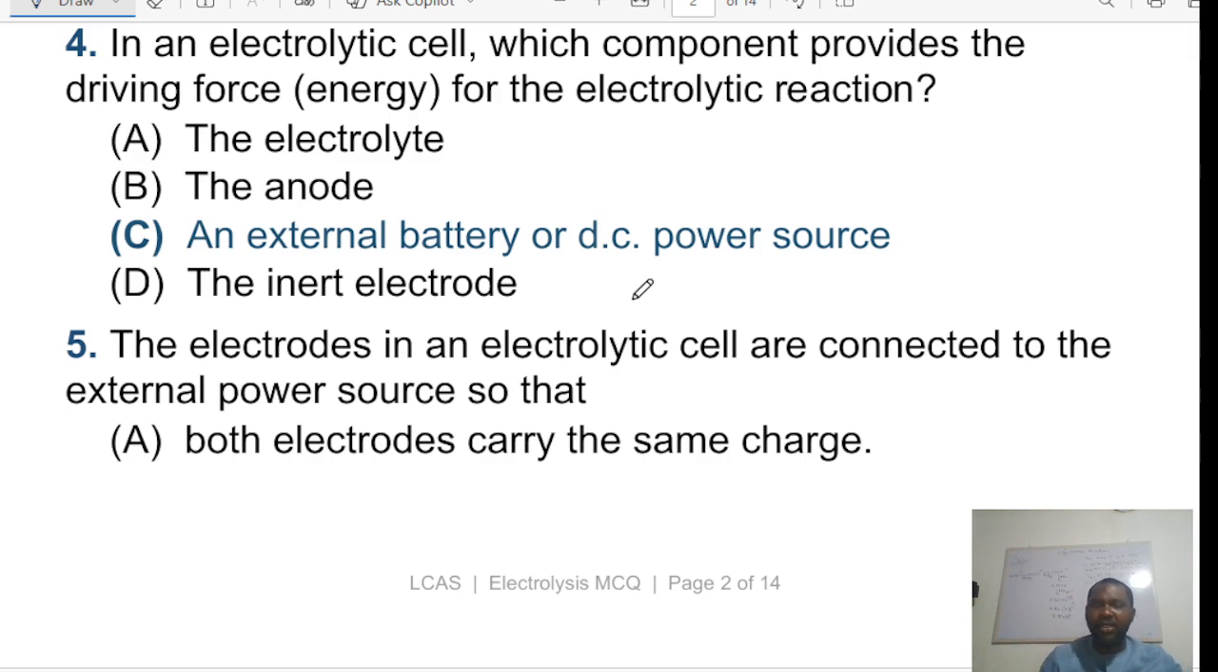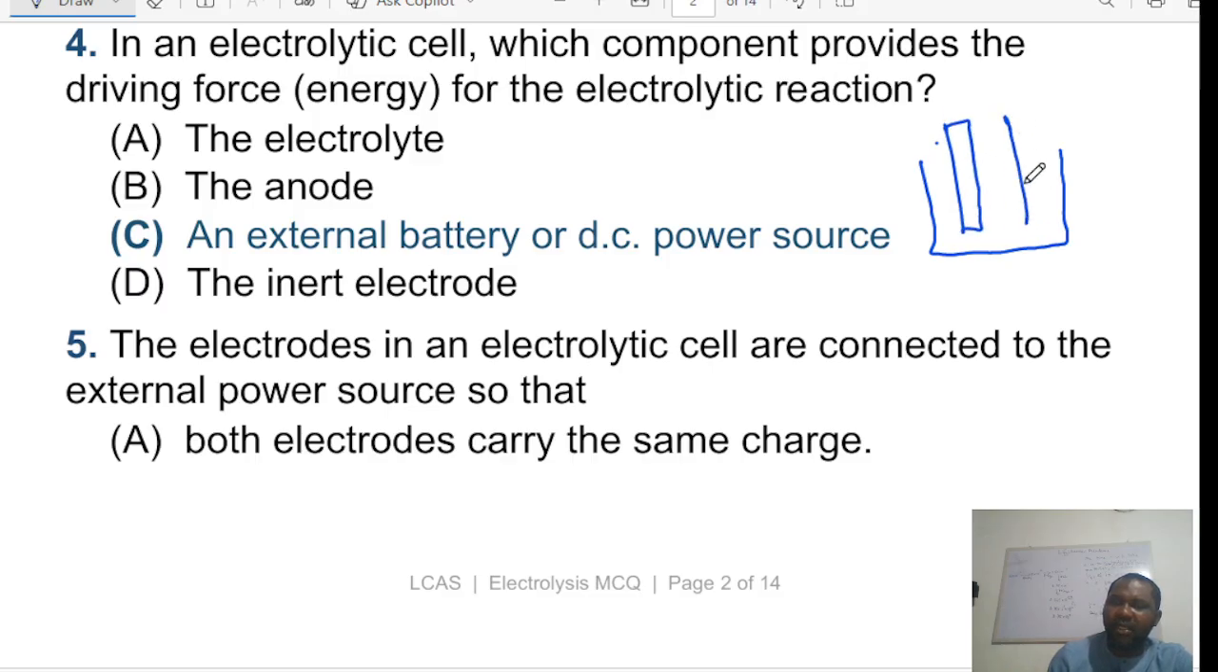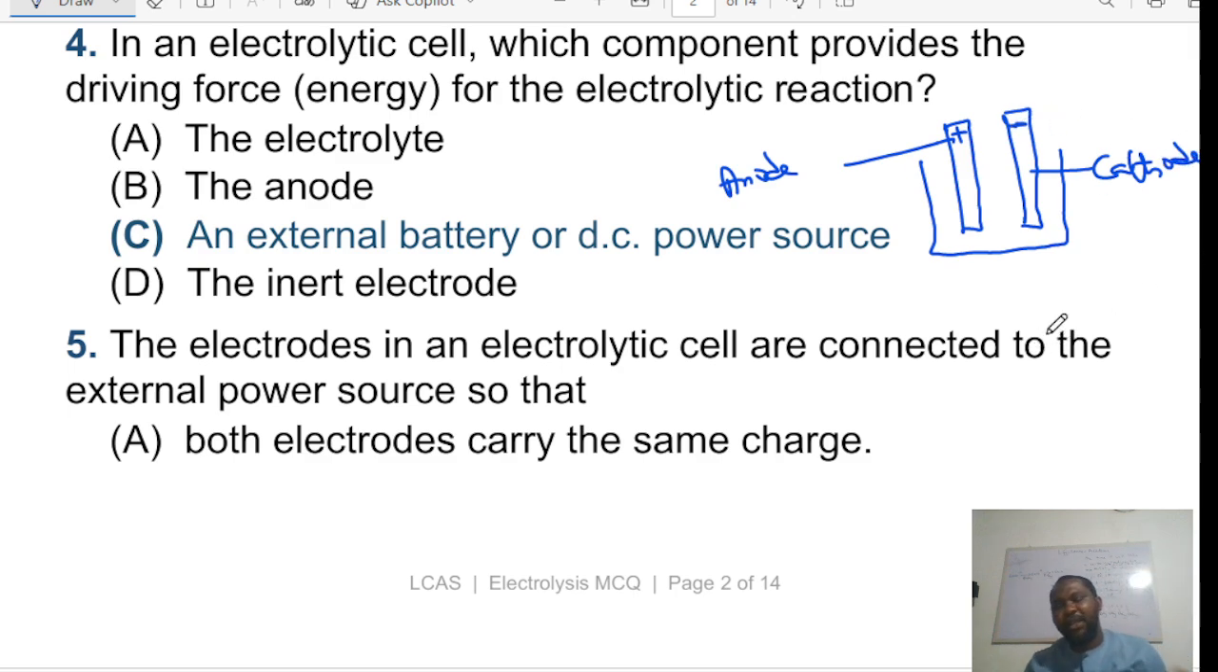Maybe I should help us here. An electrolytic cell is very simple in composition. It just has a container. It has an electrode which we call the anode. It has another electrode which we call the cathode. This is the anode, and in an electrolytic cell, the anode is usually positively charged, while the cathode is negatively charged. At this point, a lot of students have confusions here.